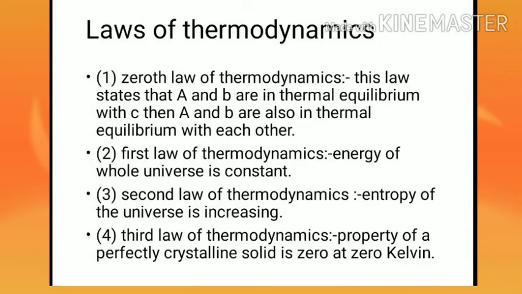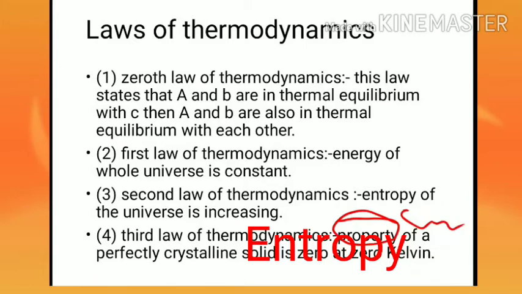Entropy is increasing in every spontaneous process, and you know that the major processes that occur in nature are spontaneous. So we can say the entropy of the universe is increasing. And the next law is the third law of thermodynamics, and this states that the entropy of a perfectly crystalline solid is 0 at 0 Kelvin. Entropy is a property.